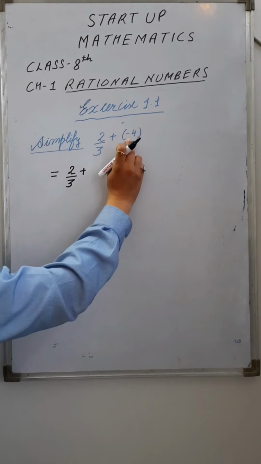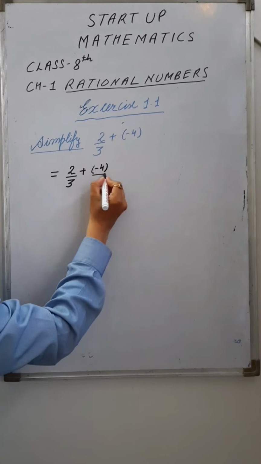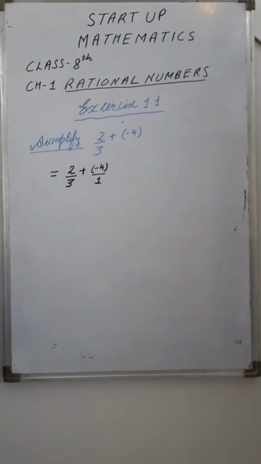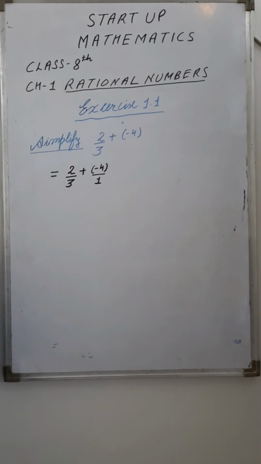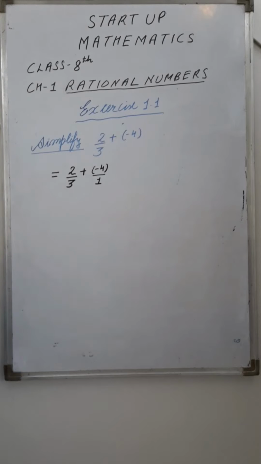I can write this number -4 as -4 upon 1, P by Q form, right? This -4 is also a rational number. You can write -4 by 1, which is of the form P by Q, and Q is not equal to 0.